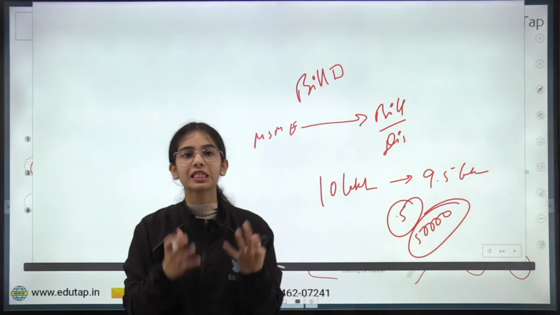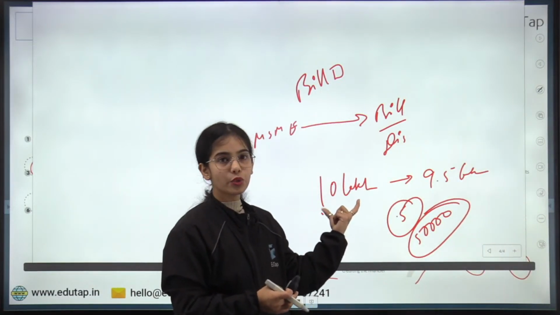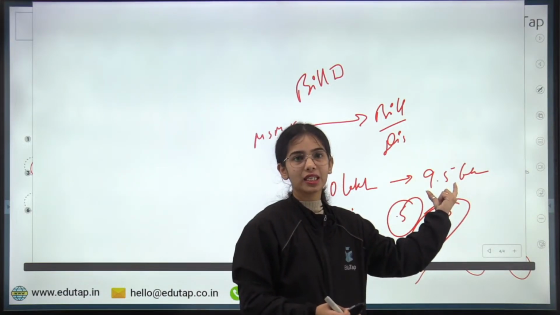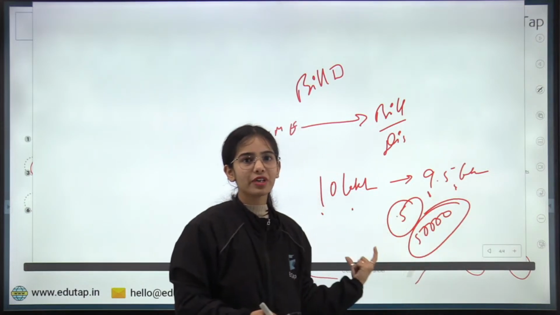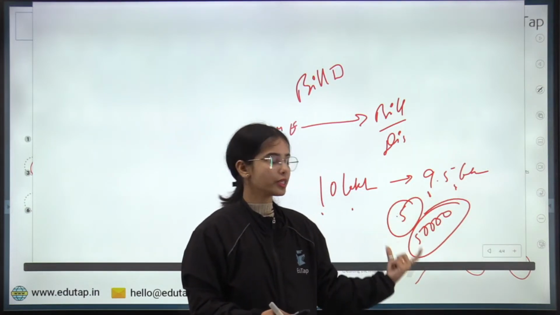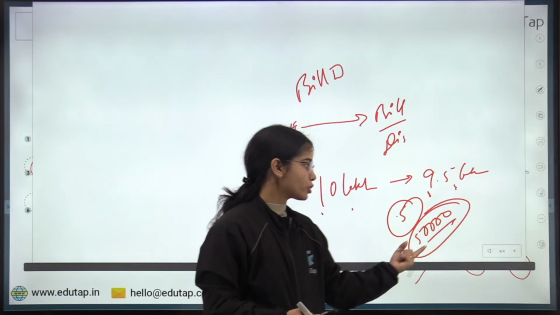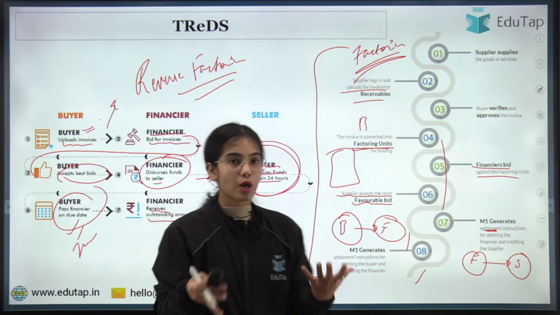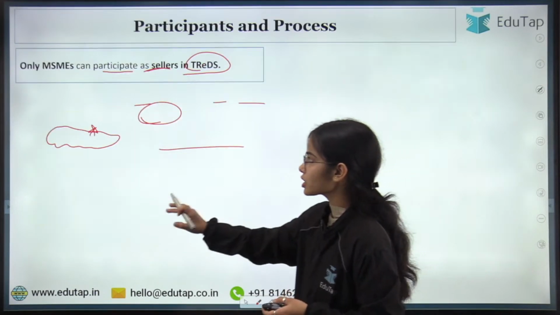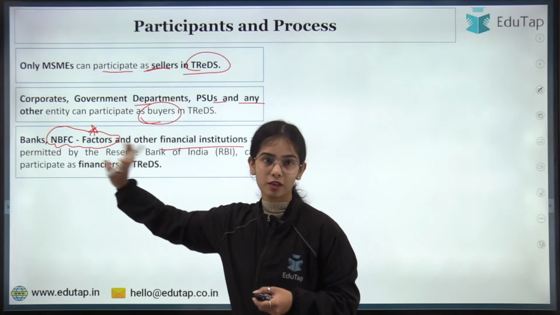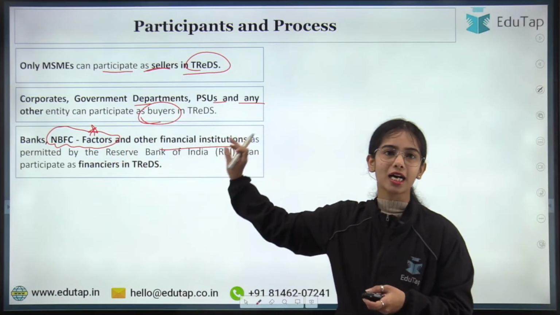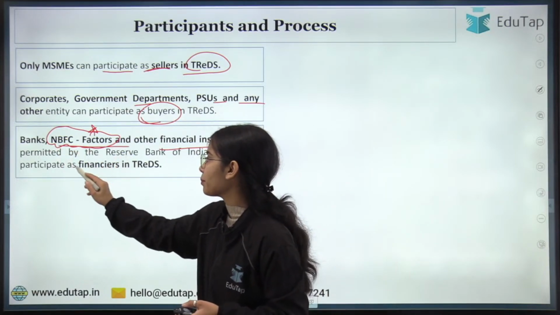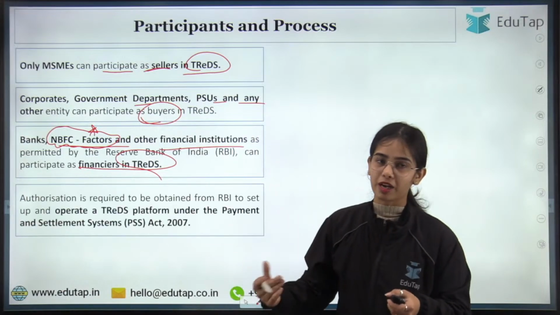financier. Okay, so this is bill discounting, that you have put your invoice in the platform and you are getting the discounted rate, you are getting the discounted money. So whatever is the left out amount, whatever is the discounted amount, that goes to the financier. So this is the bill discounting process. The bill discounting can be done by the banks or by the NBFC factors and other financial institutions as permitted by the Reserve Bank of India. So these entities can participate as financiers in the TReDS platform.